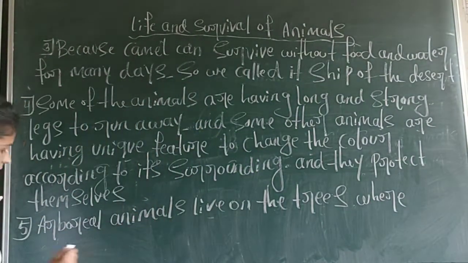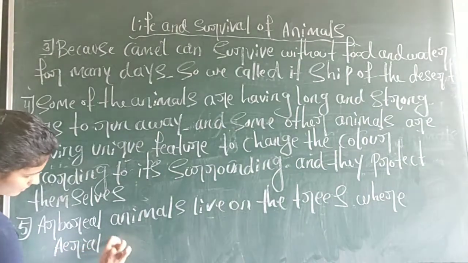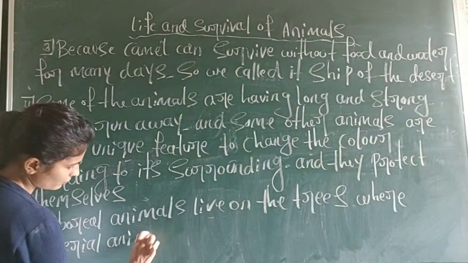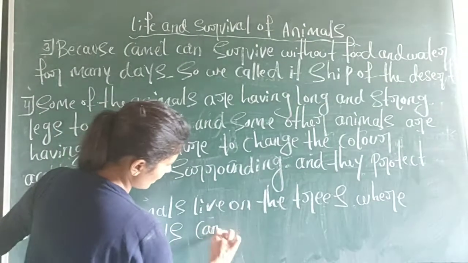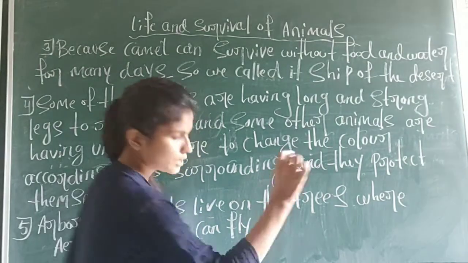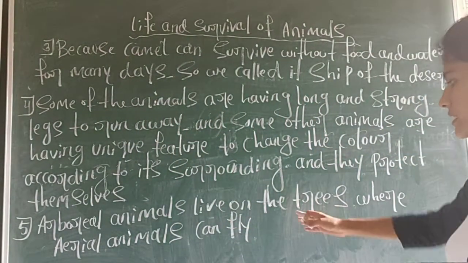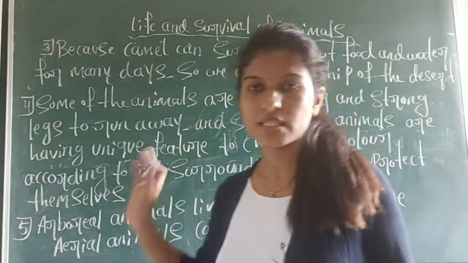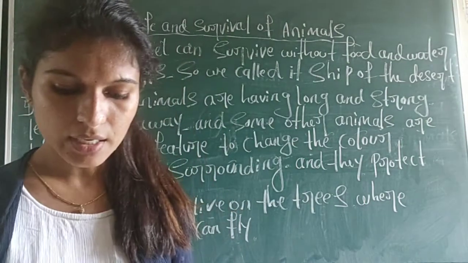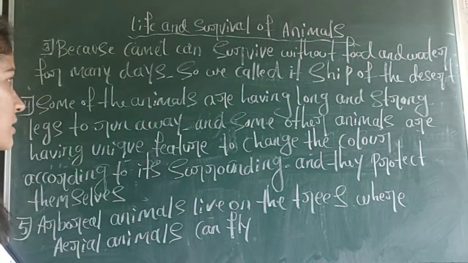Aerial animals can fly. So this is the difference: arboreal animals live on the trees, whereas aerial animals can fly. This is the difference between arboreal and aerial. So this is all about the questions and answers.